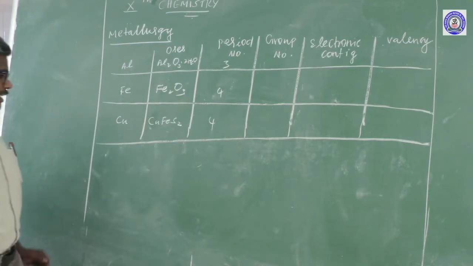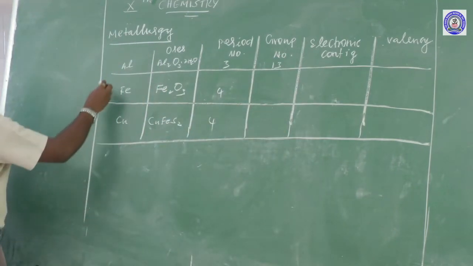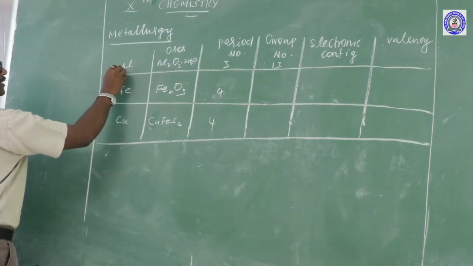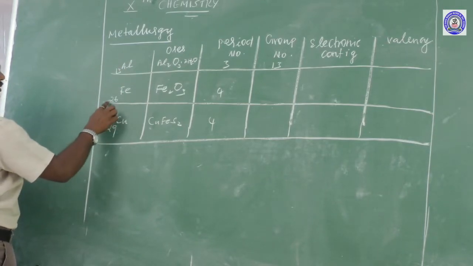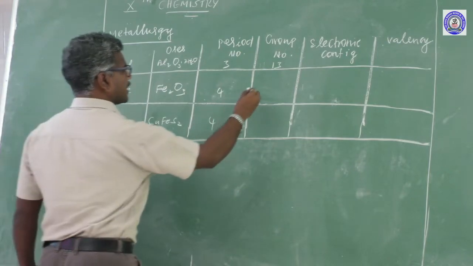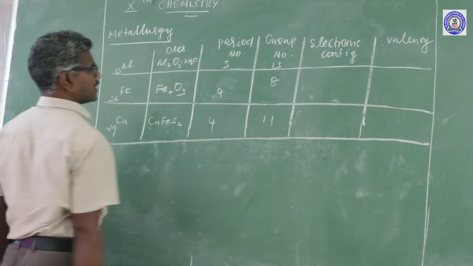Group number 13. Aluminium atomic number 13. Iron atomic number 26. Copper atomic number 29. Iron: 2 plus 6, group number 8. Copper: 2 plus 9, group number 11.